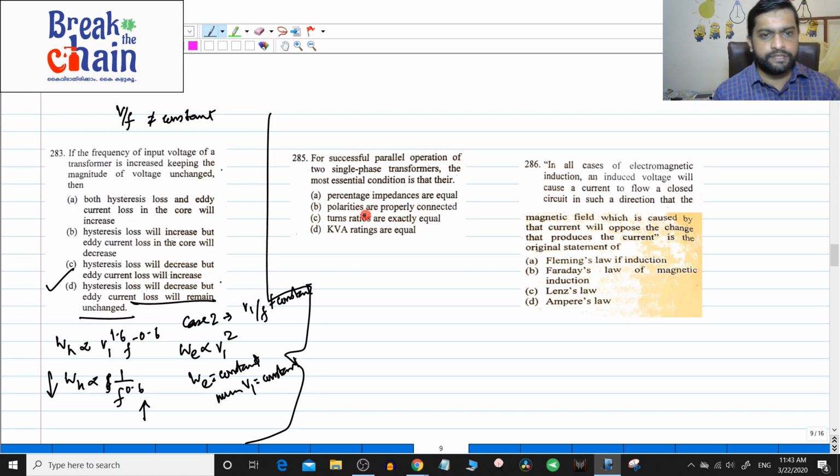Now next question: for successful parallel operation of two single phase transformers, their most essential conditions are: percentage impedances are equal, percentage impedances are not equal, per unit impedances are equal, polarities are properly connected, turns ratio are exactly equal, KVA ratings are equal. So in this case the answer will clearly be that polarities have to be properly connected. One is the voltage ratings, the nameplate voltage rating should be the same, that is one condition. Polarity should be the same, and in case of a three phase transformer the phase sequence also should be exactly the same. So here polarity should be properly connected.